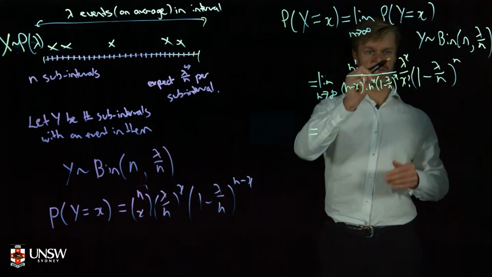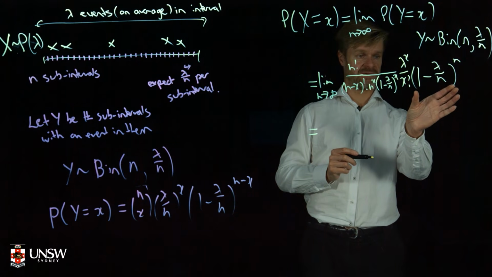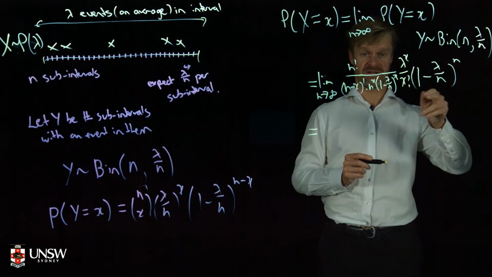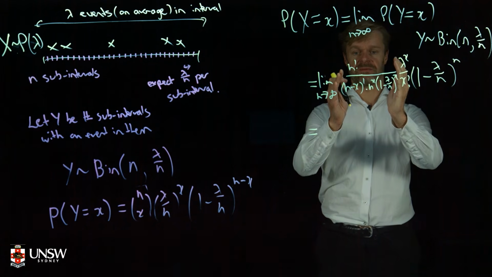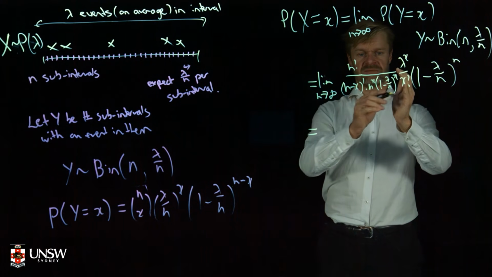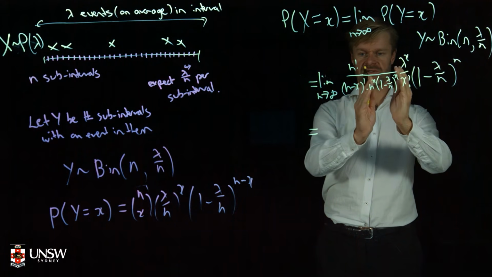So we've got a lambda to the x over x factorial. This guy here, if you take the limit as n goes to infinity of this, it's e to the minus lambda through the exponential theorem. If you take the limit of this thing, well, this part over here ends up being basically n to the x. That part there we don't really have to worry about so much.